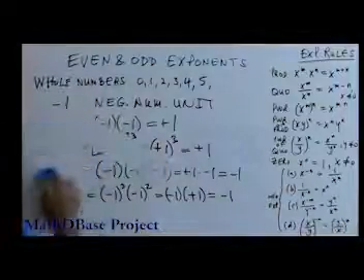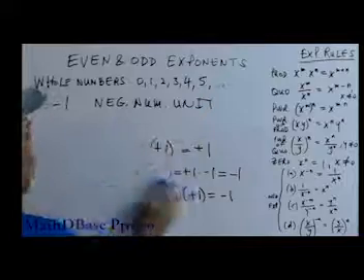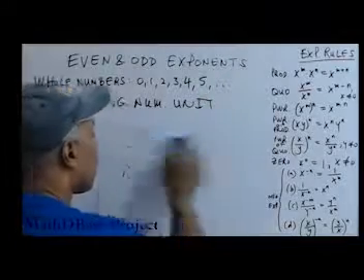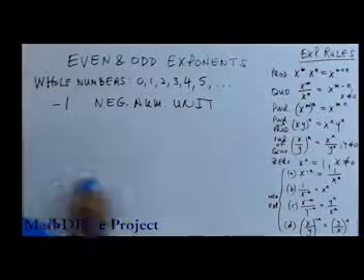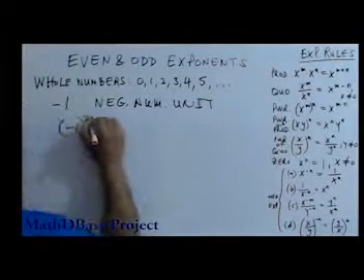Let's look at one situation. How much is negative 1 to the 2 times n?